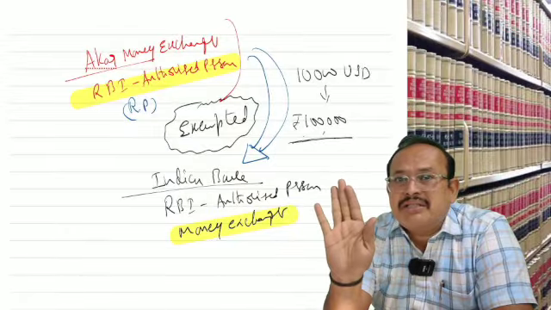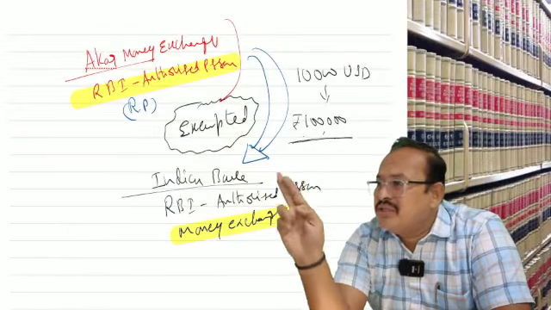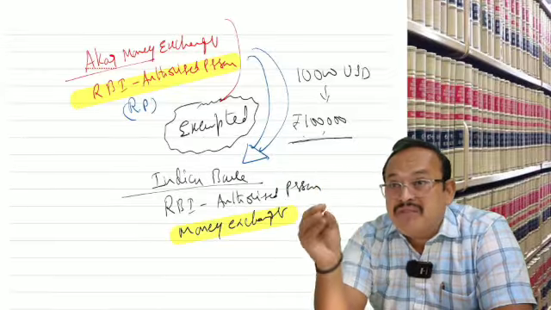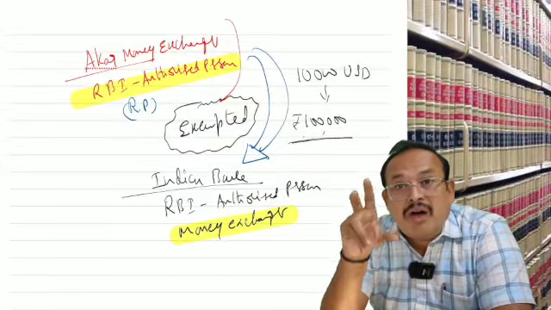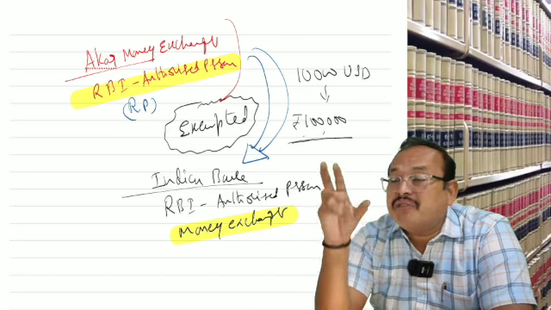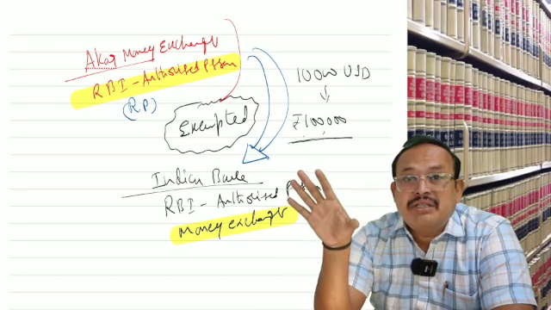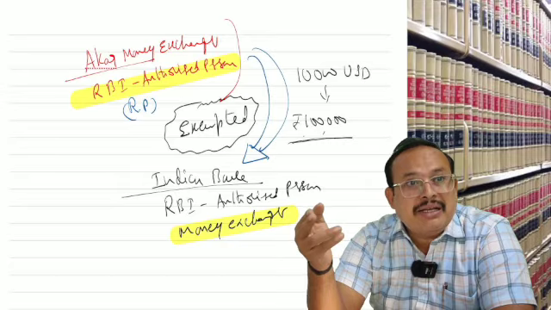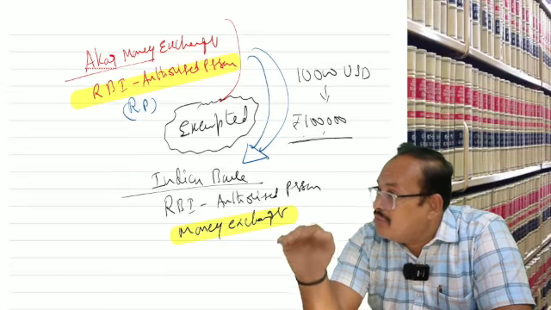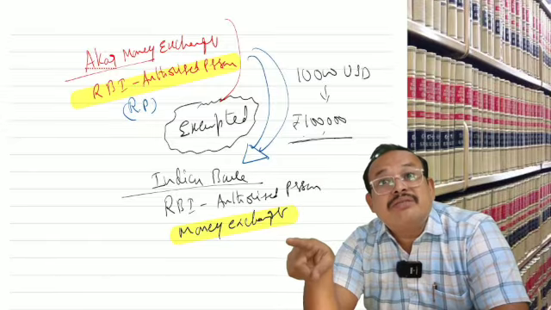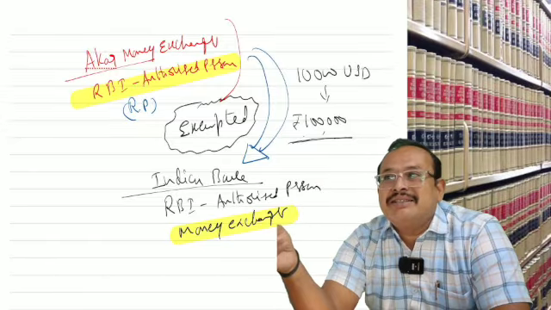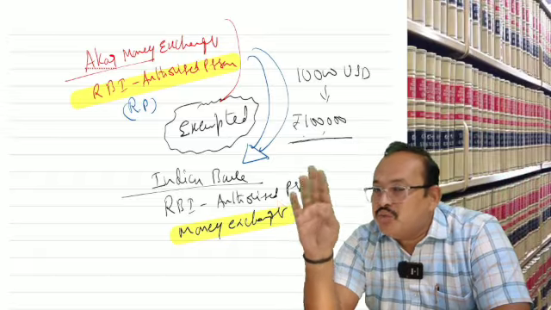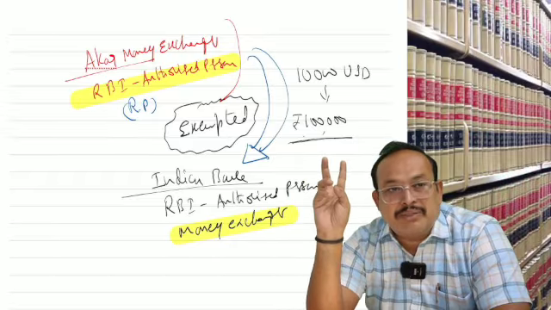True or false? True. Service excludes money. True or false? True. Now, service further includes one form of currency converting into another form of currency, namely money exchange. True or false? True. Repeating again, service excludes money, but service includes money exchange services. You get my point? To that extent, you have to understand the subject.